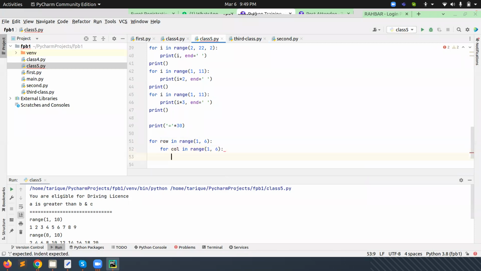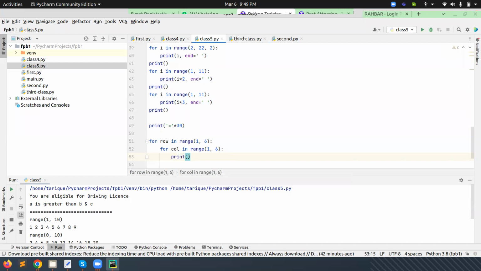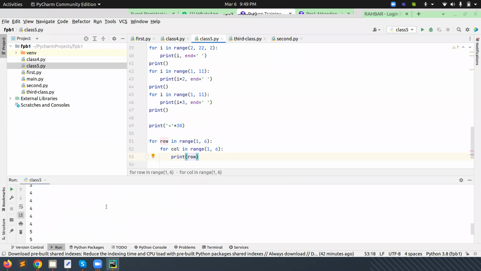Later we will modify this code. If we print the value of the row, what is happening here? You can see the values coming: 1, 1, 1, 1, 1, five times, then 2, 2, 2, 2, 2, then 3, 3, 3, 3, 3, then 4s, then 5s. All values come 5 times. But this is wrong.